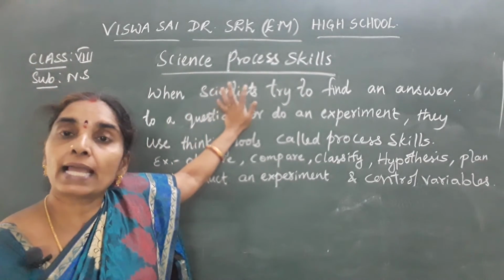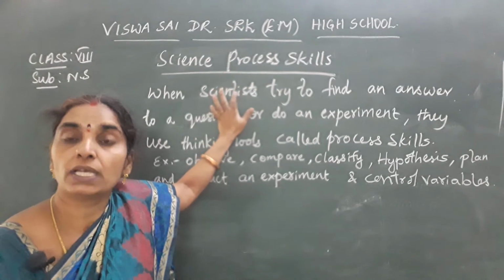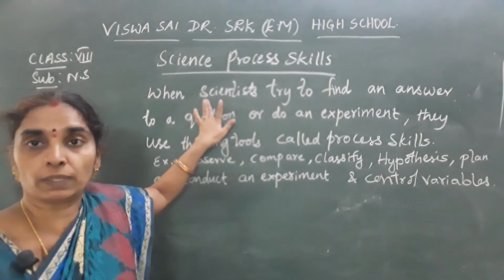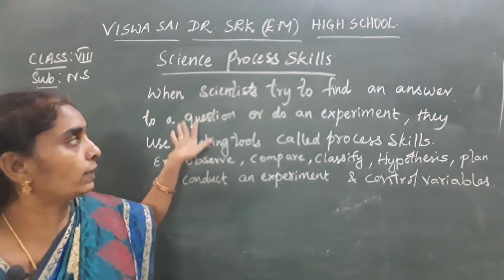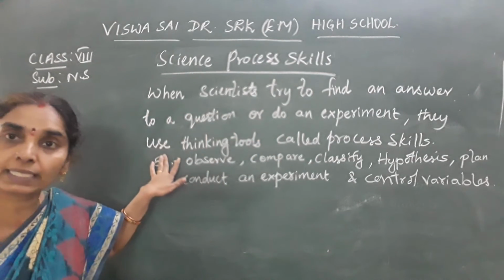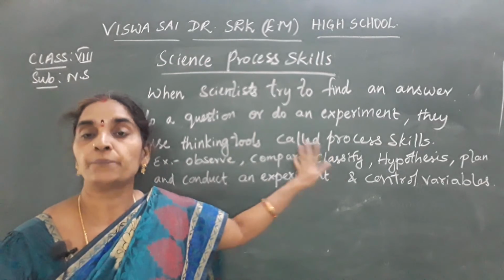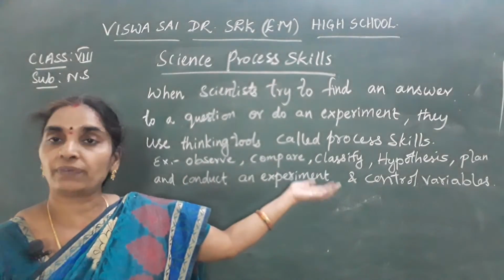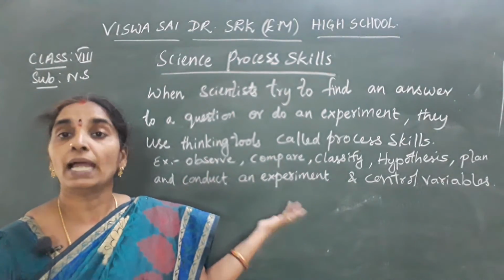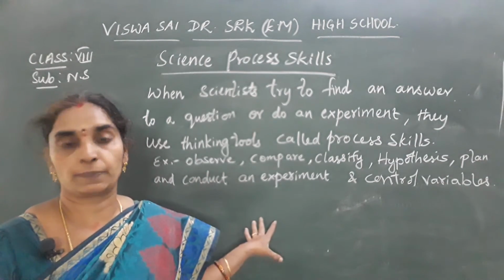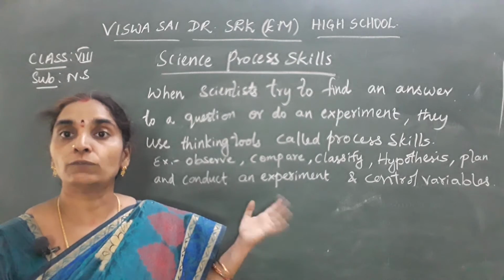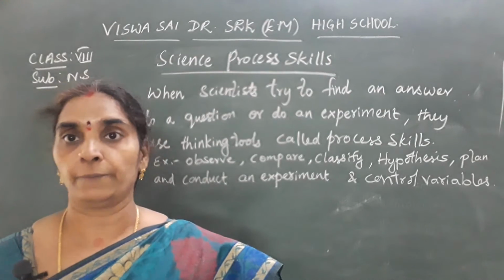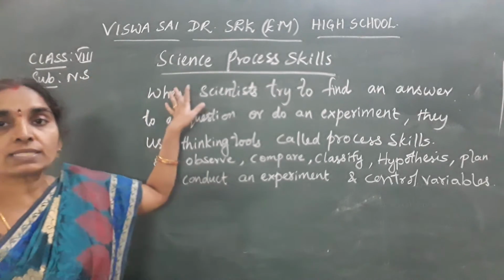Science process skills. They are the thinking tools that the scientists use to answer a question or to solve a problem. When scientists try to find an answer to a question or do an experiment, they use certain thinking tools. They are called process skills. For example, observation. There are so many. Examples are: observe, compare, classify, hypothesis, plan and conduct the experiment, and control the variables. While doing the experimentation also, they analyze the data. They use certain tools to analyze the data. Okay children, so that is about the process skills.